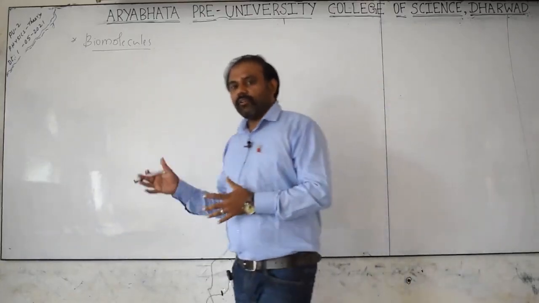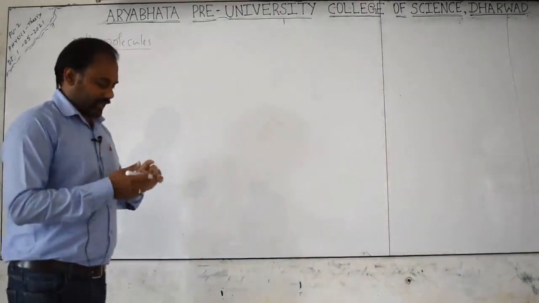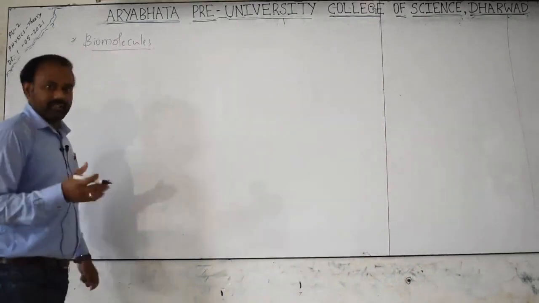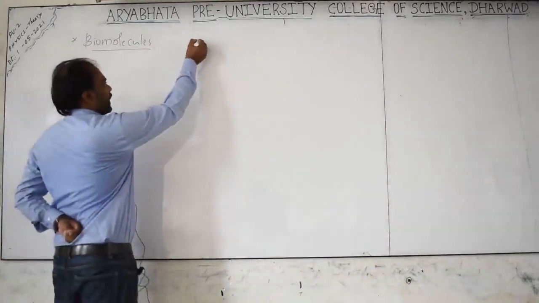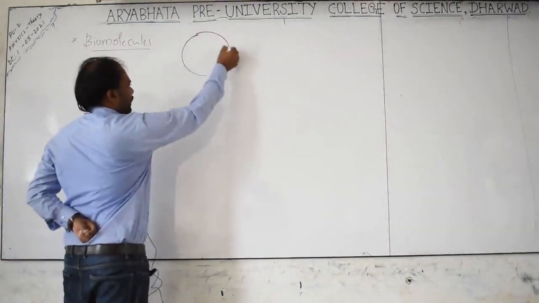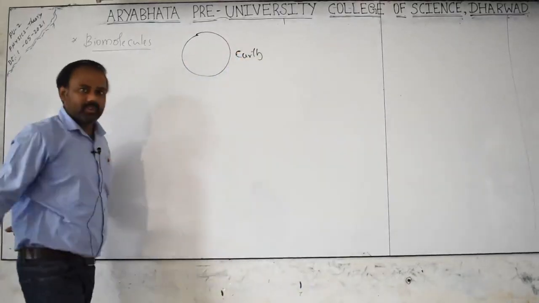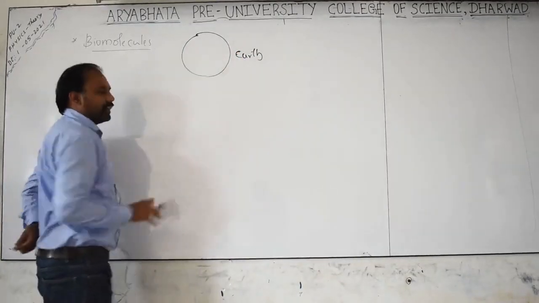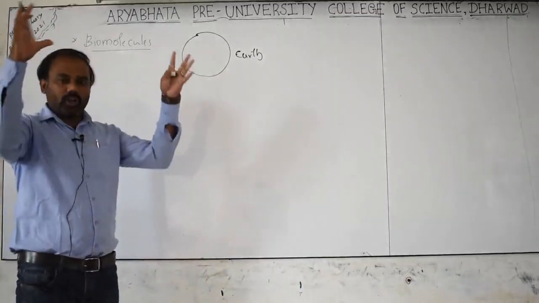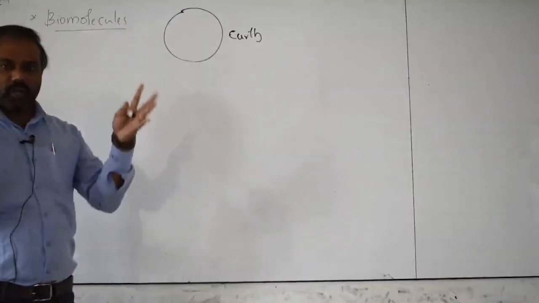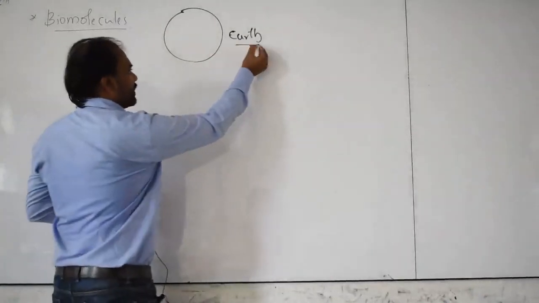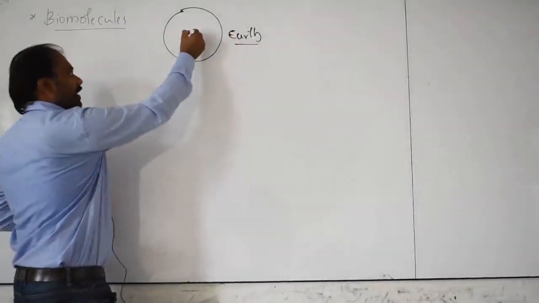Before entering into the chapter, we will discuss some important things. Imagine it is Earth. When we take the Earth, I mean the whole locality is considered as Earth.